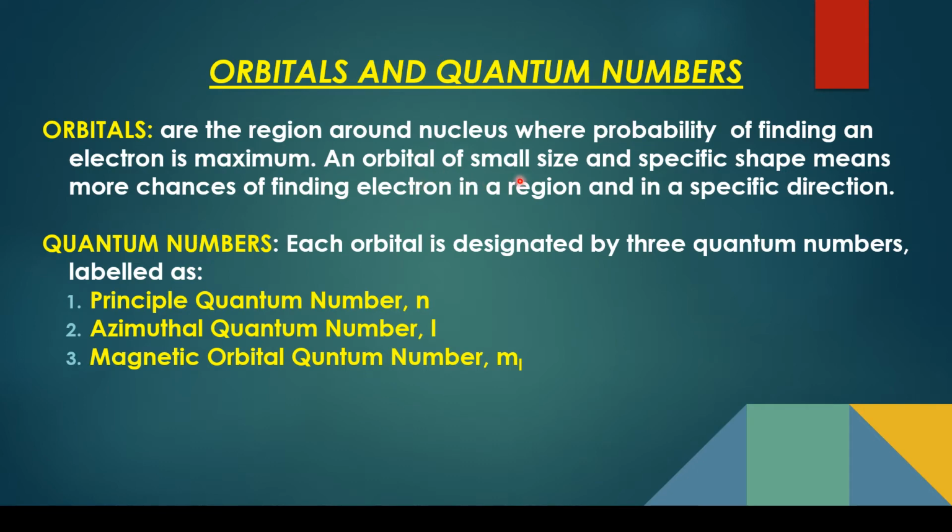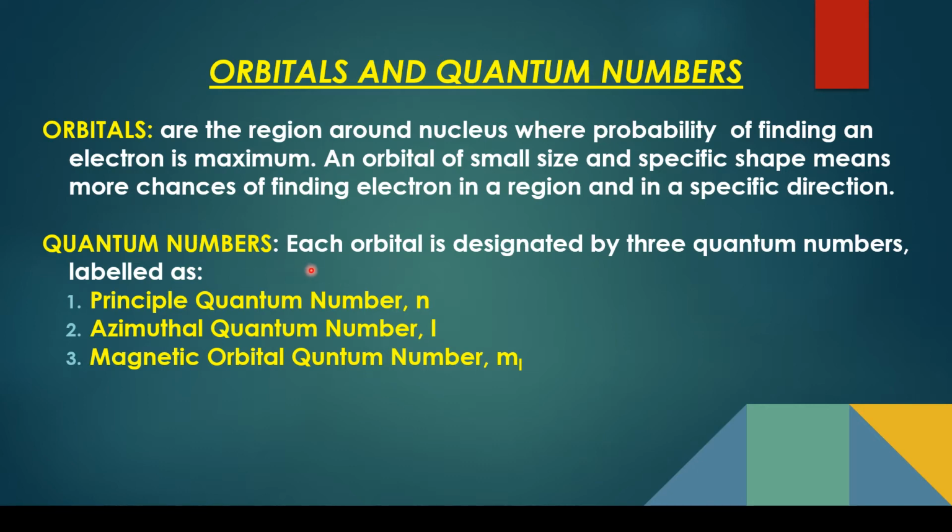So an orbital of small size and specific shape means there are more chances of finding an electron in that region in a specific direction. When we study the shapes of different orbitals, we will understand it better. Now let's start with a very important topic, that is quantum numbers.